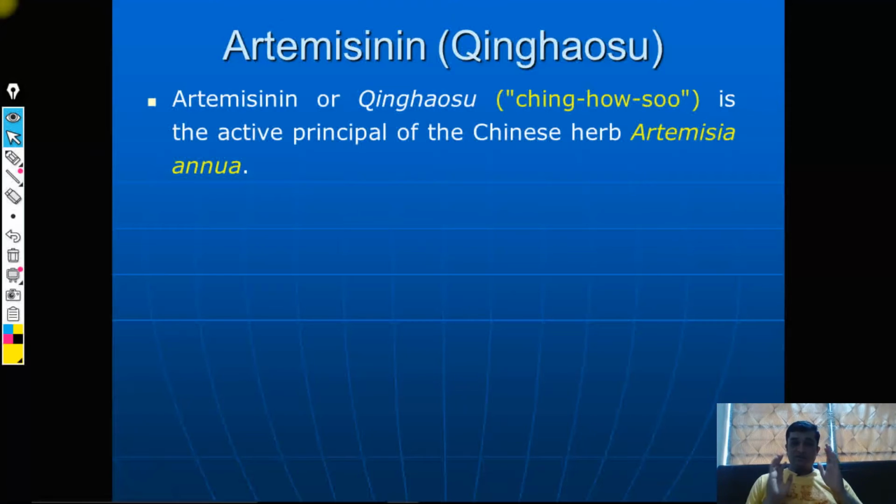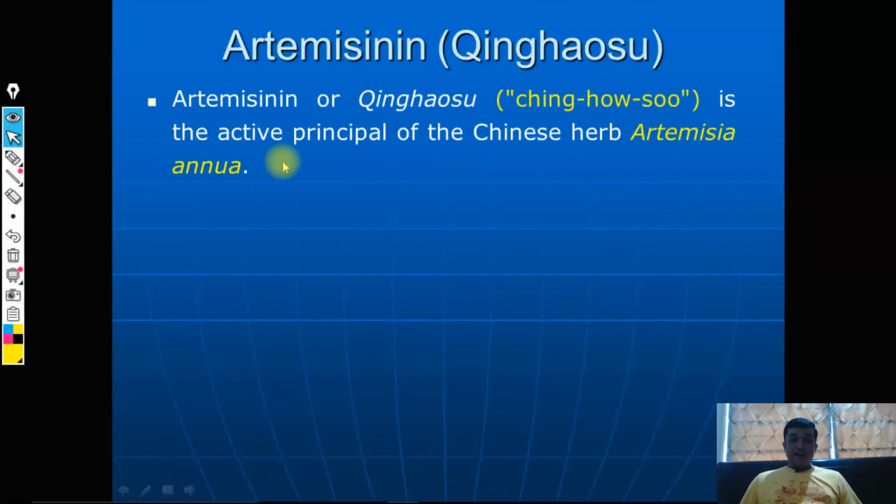Moving towards the last drug that we are going to discuss from the currently available anti-malarial drugs, and that is Artemisinin. Now you all know that neither I nor you are very good at pronouncing the Chinese language. In the previous case I may have pronounced it as Qing Hao Shu, but it is actually pronounced as Ching Hao Shu. That's a very comic way to pronounce it, but that's the actual pronunciation of this ancient herbal phytoconstituent, Ching Hao Shu, Artemisinin.